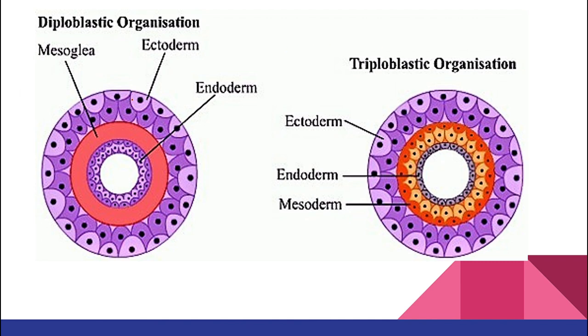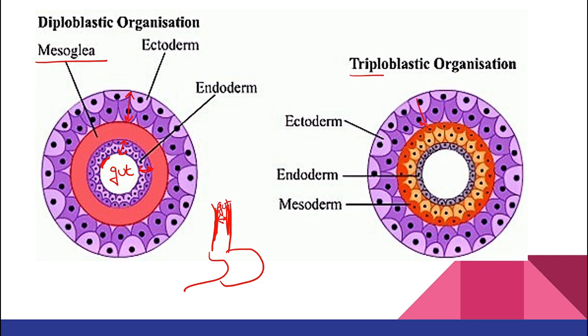Now see here the examples, class. Here you can see the diagram. This purple color one is your ectoderm, this is your endoderm, and this is your gut. This is what I told you. For example, the alimentary canal is there. So this empty part which you can see, I have written gut over here. So this is your gut, lined by endoderm. What about this red color one? These are mesoglea, the gelatinous substance.